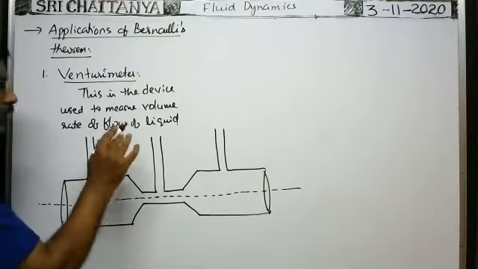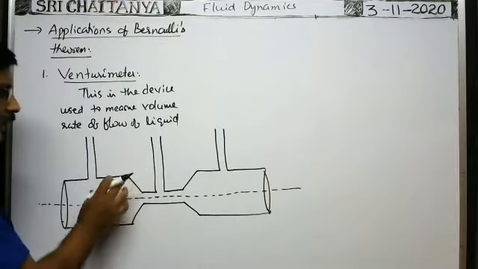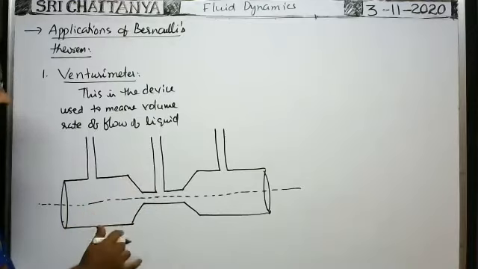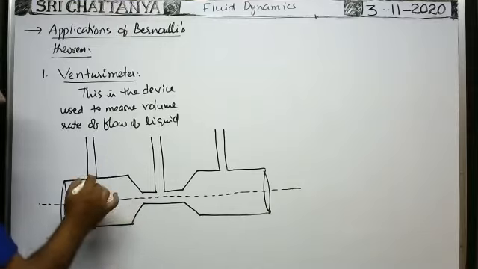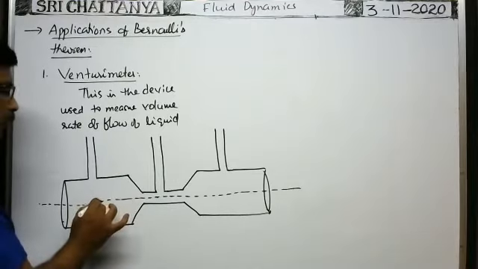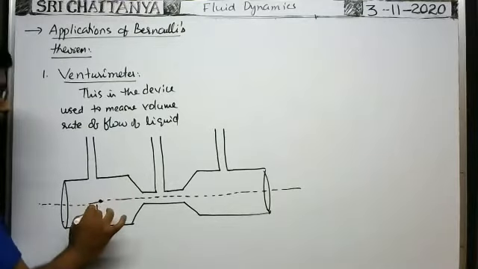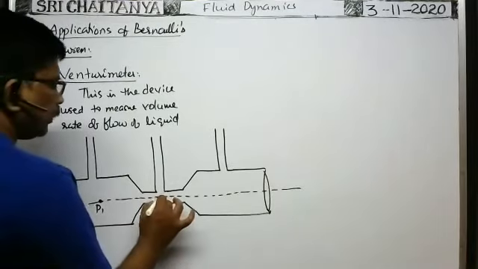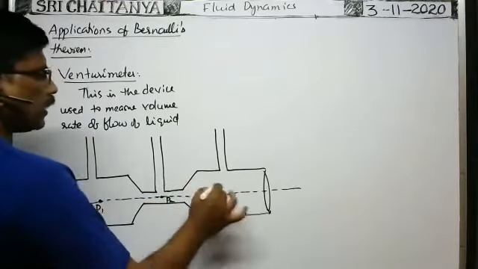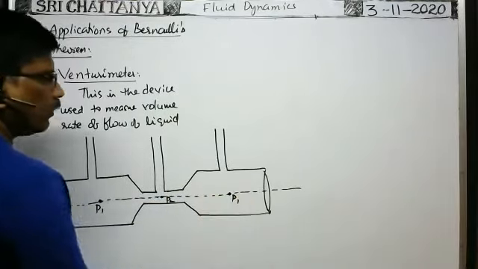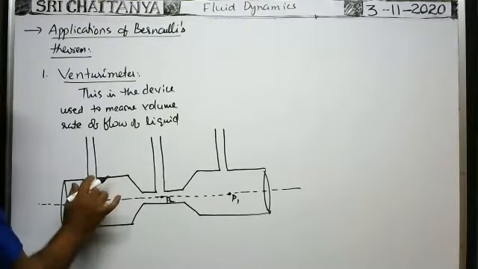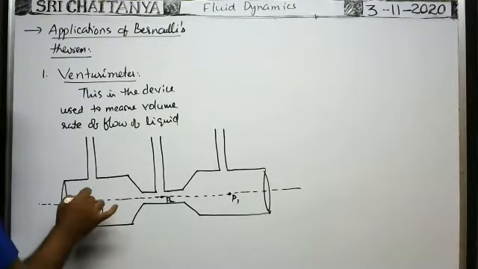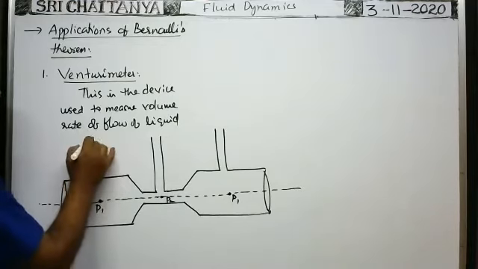But according to Bernoulli's theorem, total energy is constant, so when kinetic energy is reduced it must convert into pressure energy. So the pressure at this point will be more. Suppose the pressure at this tube is P1 and here the pressure is P2. Of course, it is symmetric, so here also the pressure is P1. As the pressure here is more, the liquid level in this vertical tube will be more.